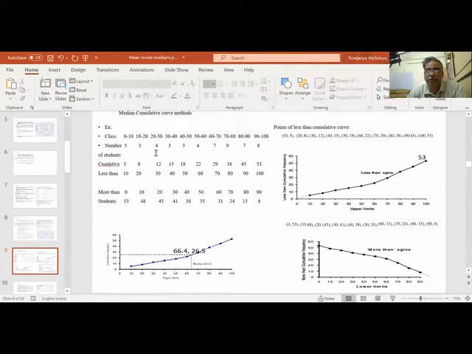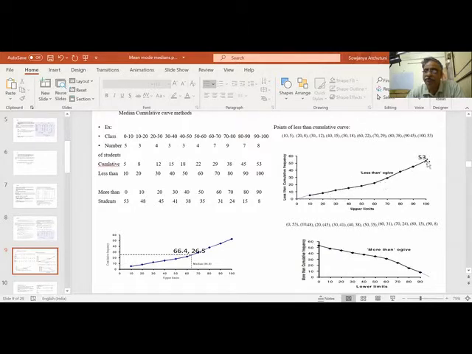If I plot this less than cumulative curve, 0, 0, less than 10, how much? 5 are there. So this is the 5 point. This is the cumulative frequency. So here 5. Less than 20, you have 8. This is the 8 point. Less than 30, you have 12. This is the 12 point. So like that, the points here are 10, 5; 20, 8; 30, 12; 40, 15; 50, 18; 70, 29; 90, 45; 100, 53. So these are the points I have marked. And we draw a curve.